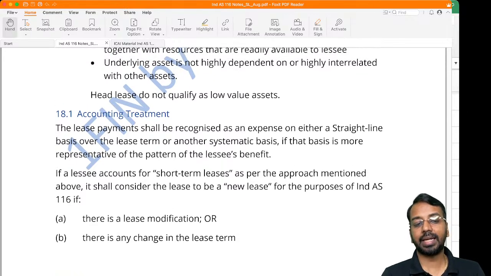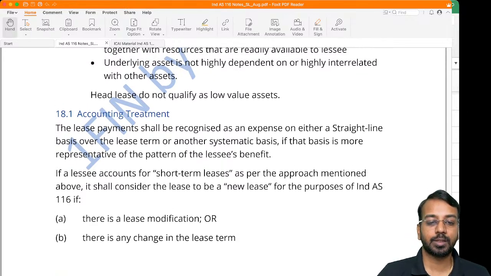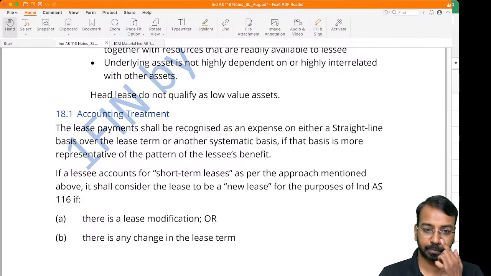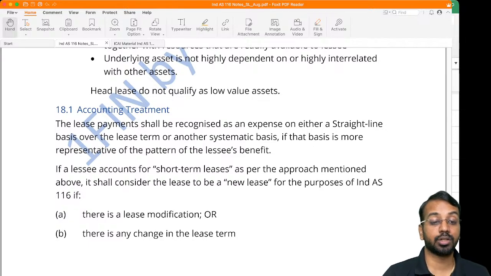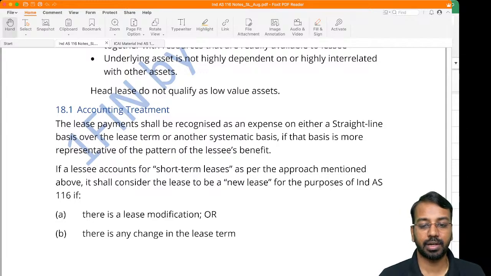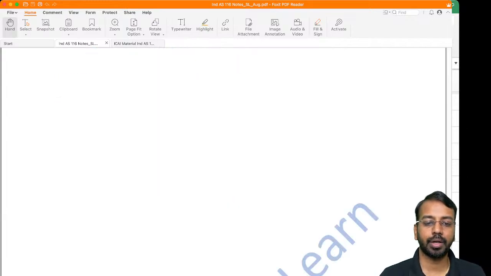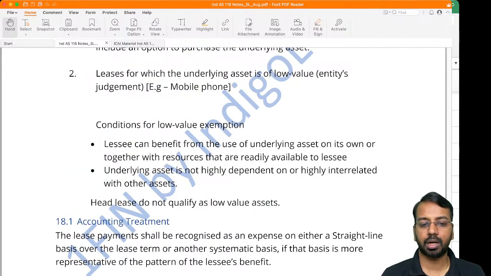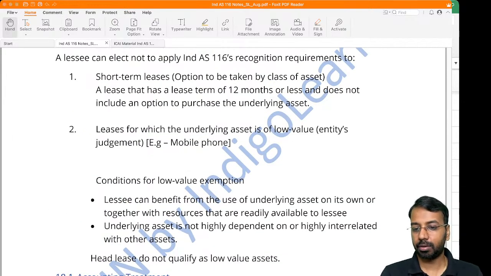Then if you are taking this exemption, you will account for it as an expense over SLM basis or any other systematic basis. Then if there is a lease modification or change in lease term, you will see whether it is a new lease or not. Okay. So broadly, this is what is covered. I've tried to cover as much as possible in the limited time we have.